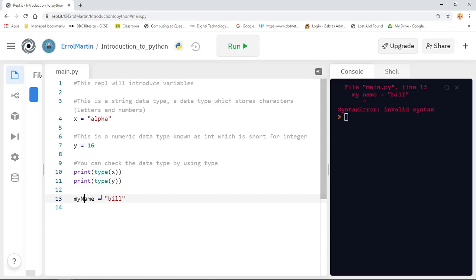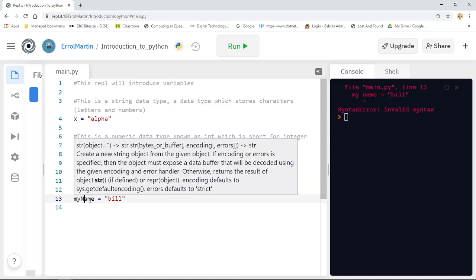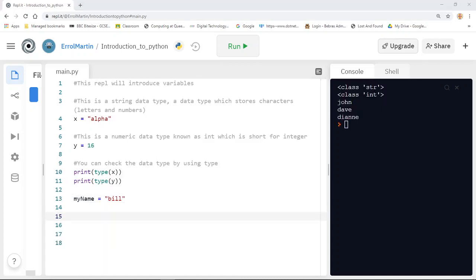So you just have to be careful when you're naming variables that you don't put any spaces in, and also that your variable has some sort of meaning, that it's not just x and y, so that you know what it represents.